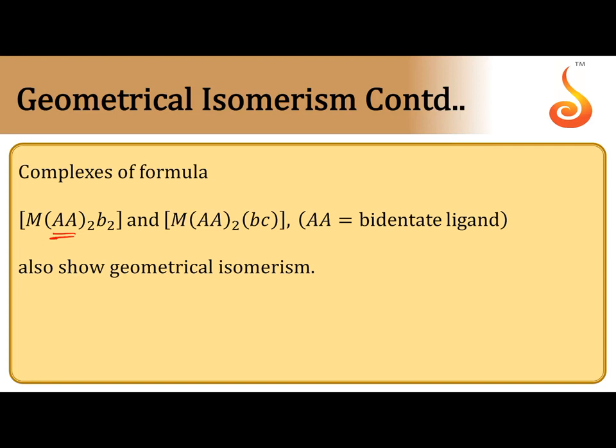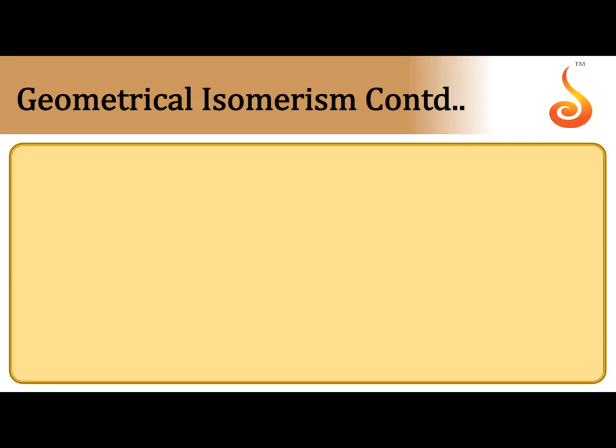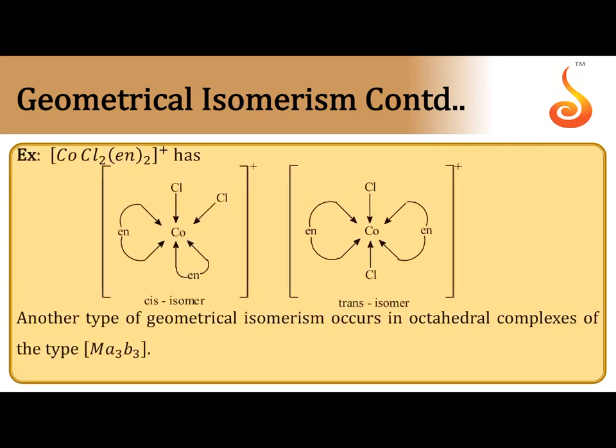Even instead of 4 identical ligands, we can take 2 bidentate ligands. Thus, that also can exhibit geometrical isomerism. So, geometrical isomerism is exhibited when 2 bidentate ligands are present. Here chlorine and chlorine are on adjacent positions, or chlorine and chlorine on opposite positions.